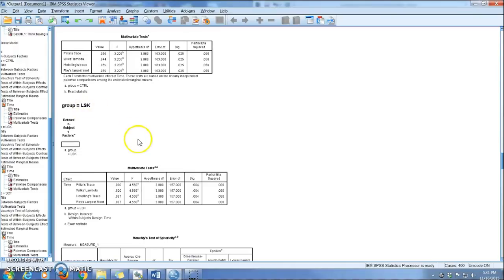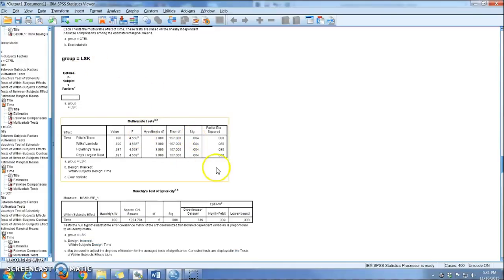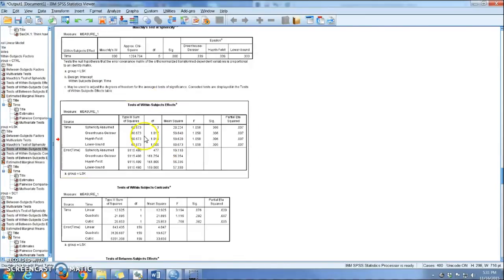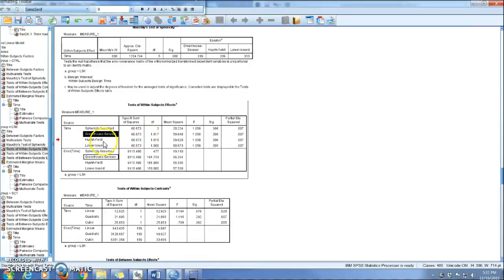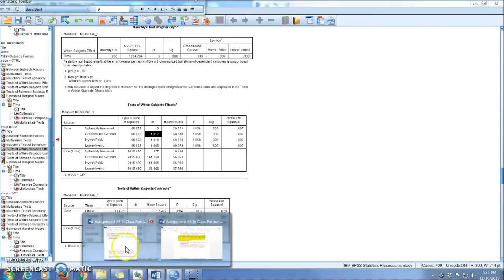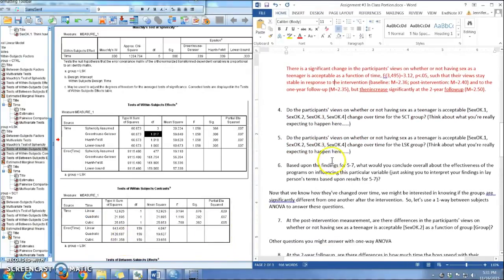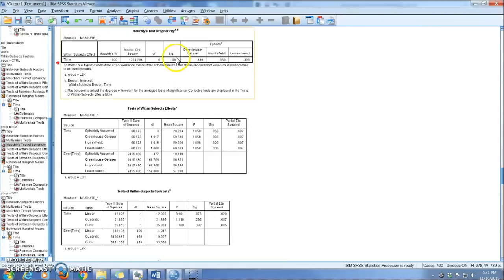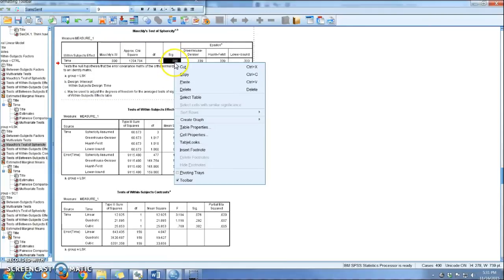Okay, so now when we scroll down here, we're going to see the same type of analysis for the life skills group. All right, so again, you skip this. You look here to see sphericity. Here's one where it is significant. And so what you would do in real life is that you would actually look down here and do one of these adjustments depending on what was recommended. And you would report these funny degrees of freedom that have this decimal point. Okay, again, I'm not going to ask you to do that for the purposes of the class, but that is what you would need to do when you were presenting your results from your dissertation, in this case, because it was significant. Let me just highlight this for you so that you have it.